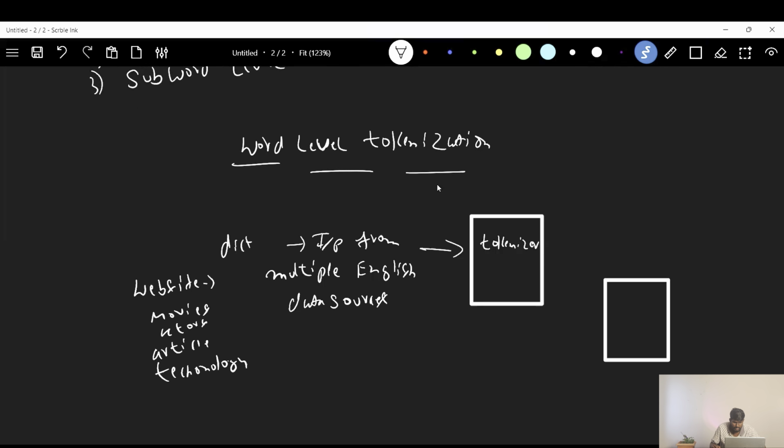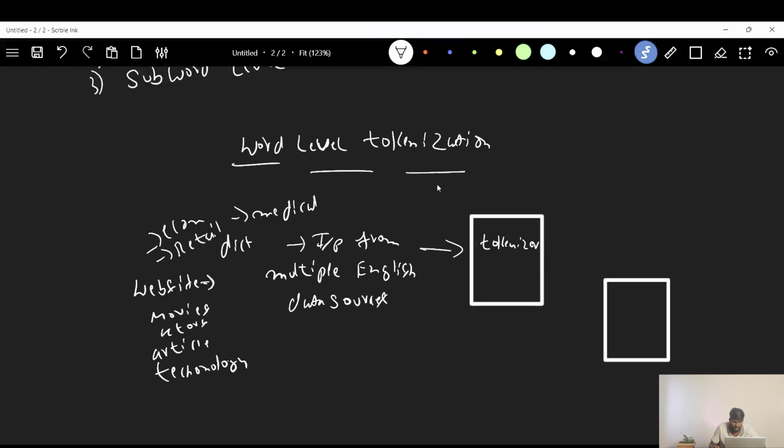This can be from any website data, not only movies, actors, articles and technology. It can be related to any domain. Let's say it can be e-commerce related, retail related or medical related. It's a huge data, right?